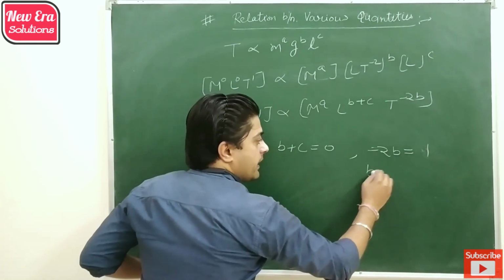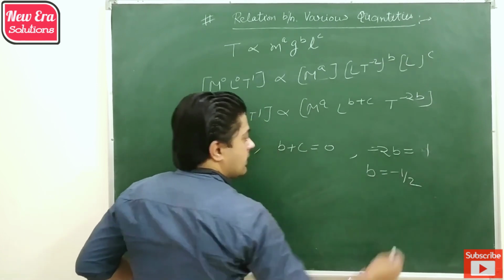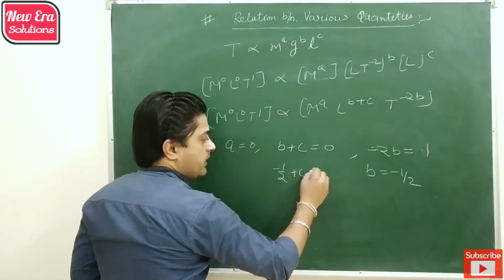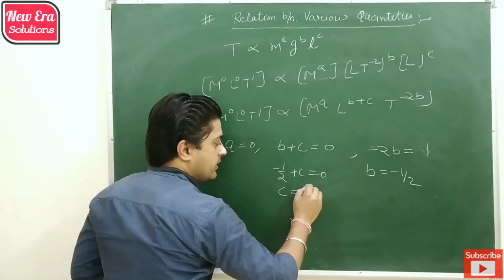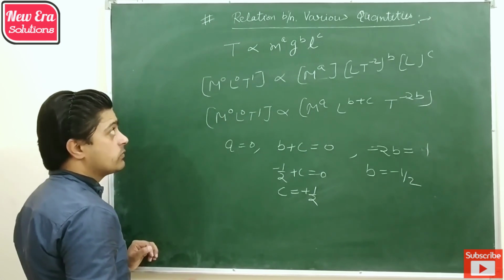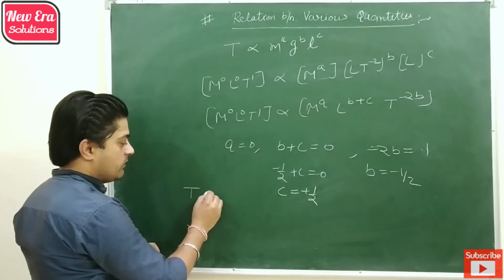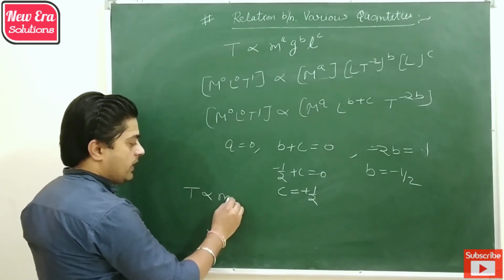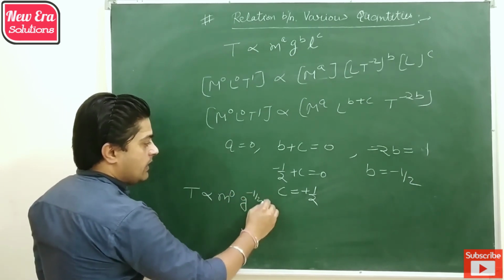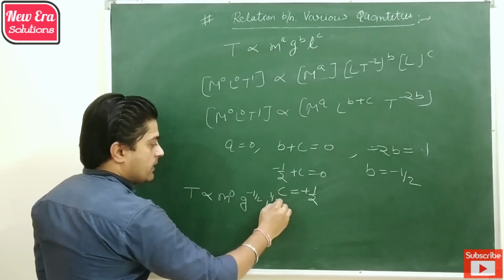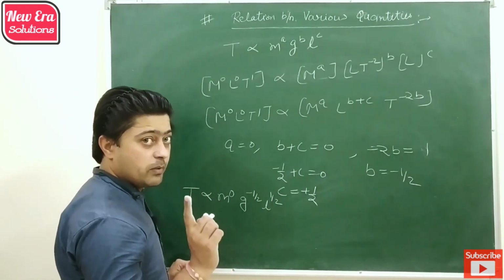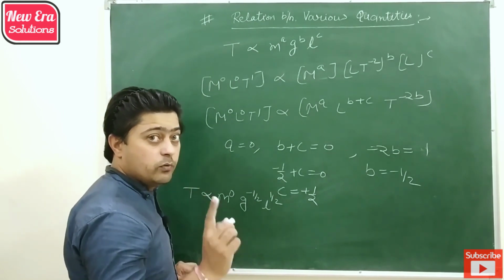So B is equal to minus half. By putting the value of B as minus half in the given equation, we get C is equal to plus half. Now put the respective values of A, B, C in the above equation. We get T proportional to M⁰, g^(-1/2), L^(+1/2). So M is to the power 0. That means the time period of a simple pendulum is independent of mass.